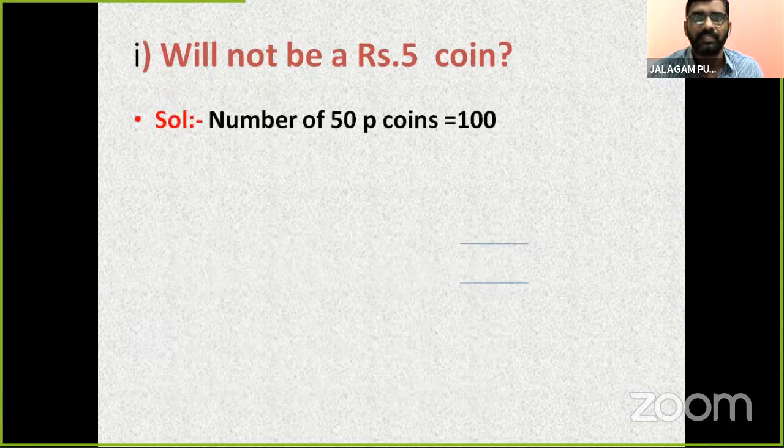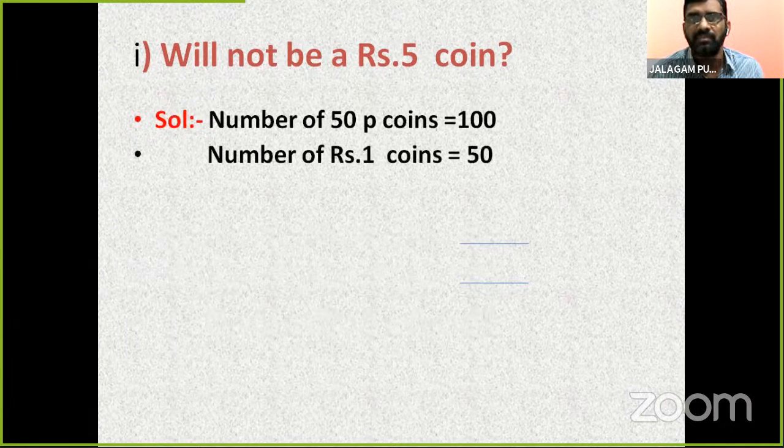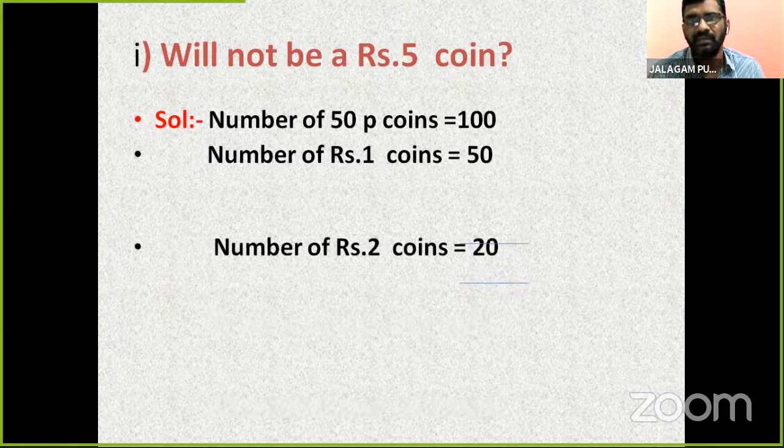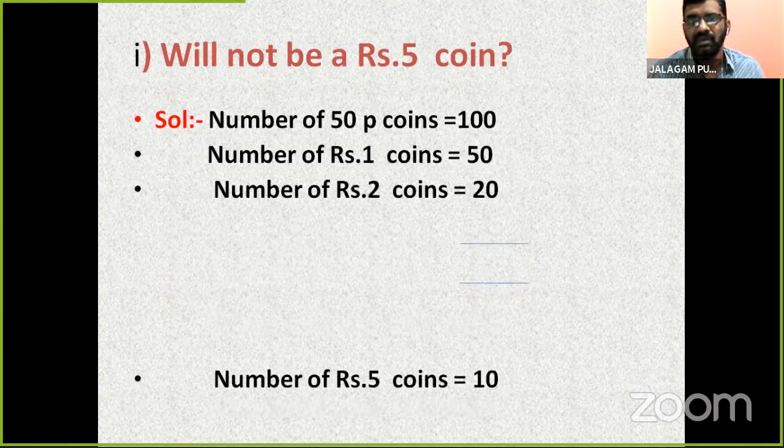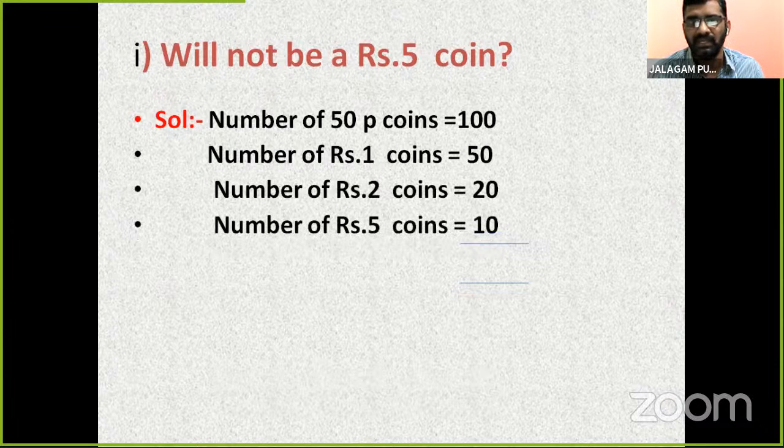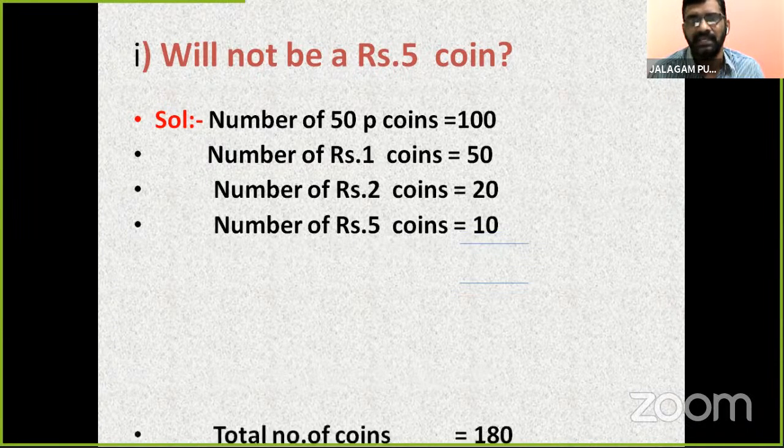Here the number of 50-paise coins is 100, 1-rupee coins 50, 2-rupee coins 20, 5-rupee coins 10.